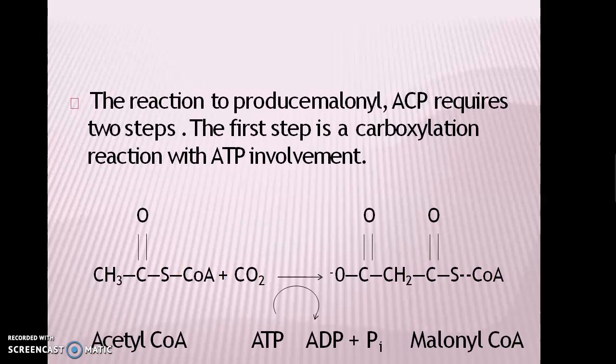Then from the acetyl coenzyme A, malonyl coenzyme A is formed with a carboxylation process, that is by addition of carbon dioxide to the acetyl coenzyme A. Malonyl coenzyme A, that is OC double bond O CH2 C double bond O SCoA, is formed.